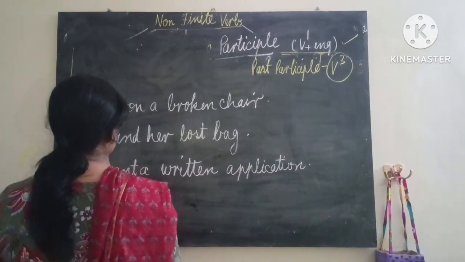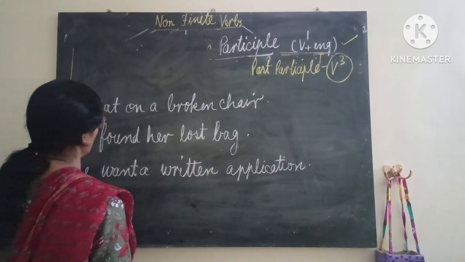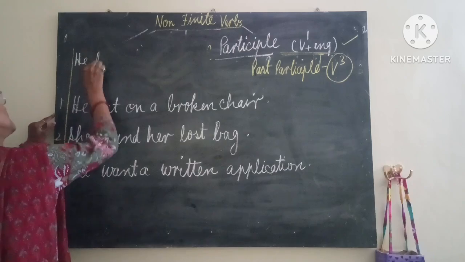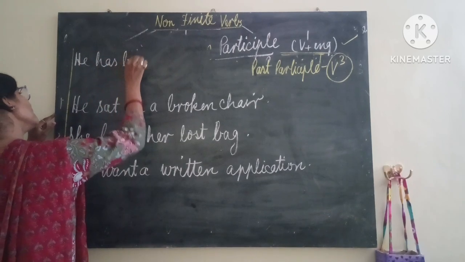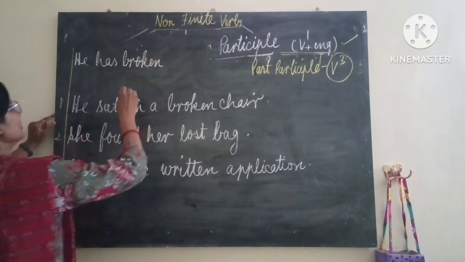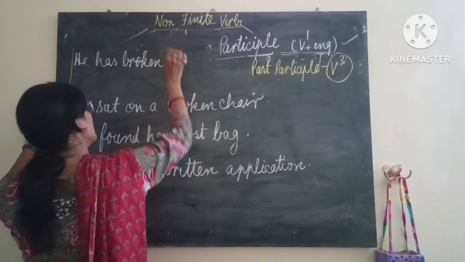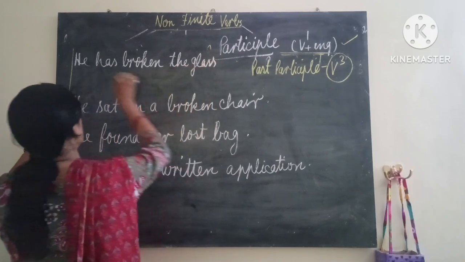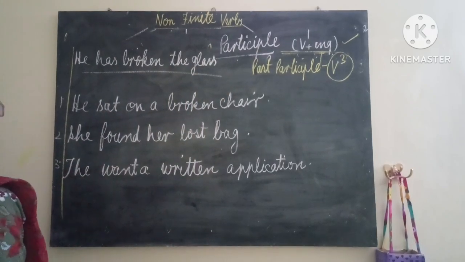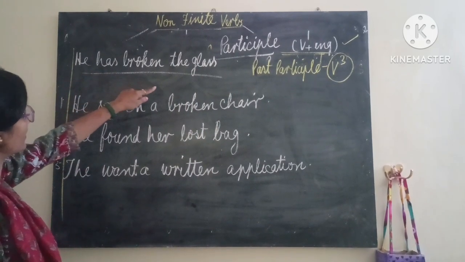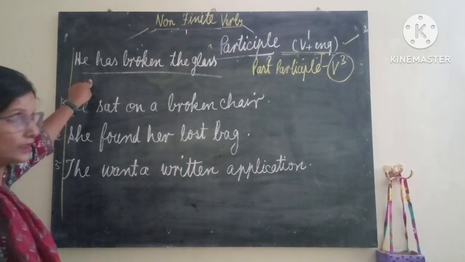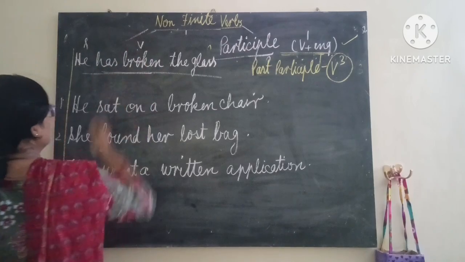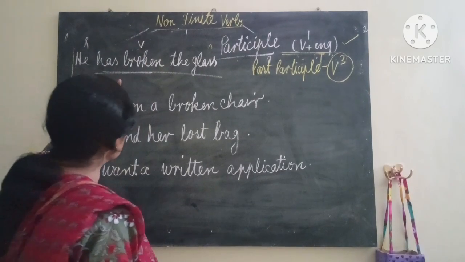Okay, let me write one sentence. Suppose that he has broken a glass. The glass. Okay. You can see here, he has broken the glass. This is present perfect tense. Okay. Subject is he, and has broken is the verb. But this is a finite verb.